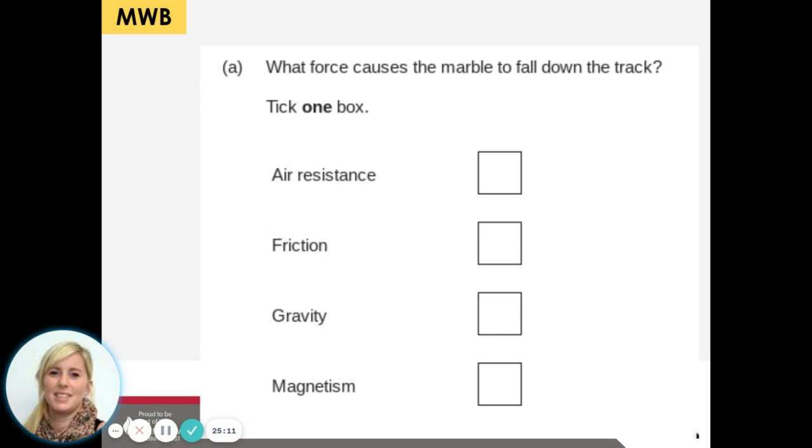Right then, time for some mini whiteboard questions. So get your mini whiteboard out again. So what force causes the marble to fall down the track? So falling down, that's your clue. I'll count to 5. And you should have gravity, down being the clue.